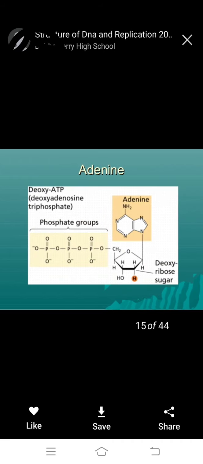In guanine, deoxy GTP, here deoxy ADP and deoxy GTP means deoxyguanosine triphosphate. Guanine also has a double ring structure, a purine. Same but different in the first carbon, where oxygen is formed. This oxygen is observed in guanine, so it's important.